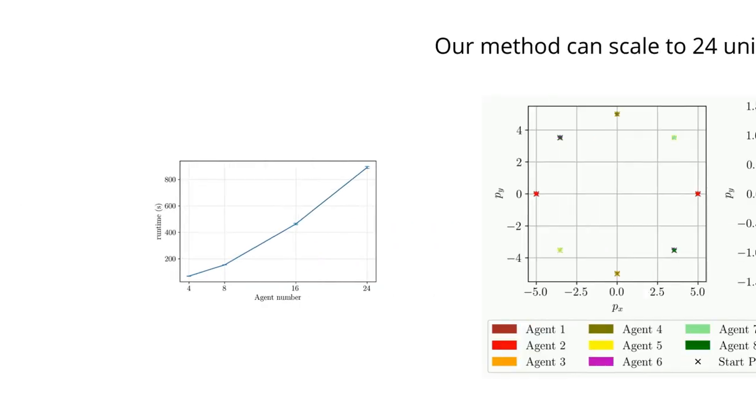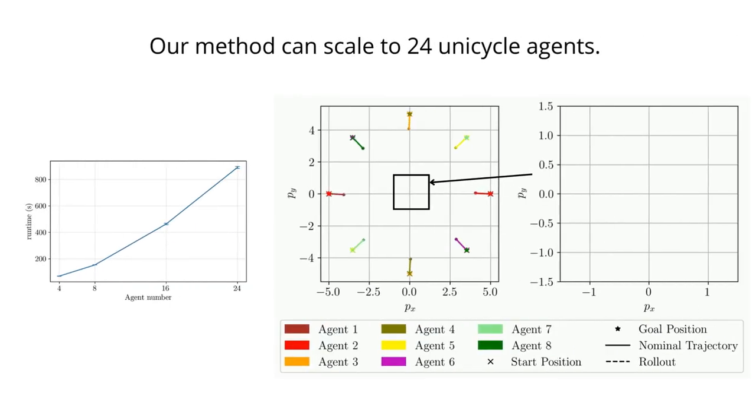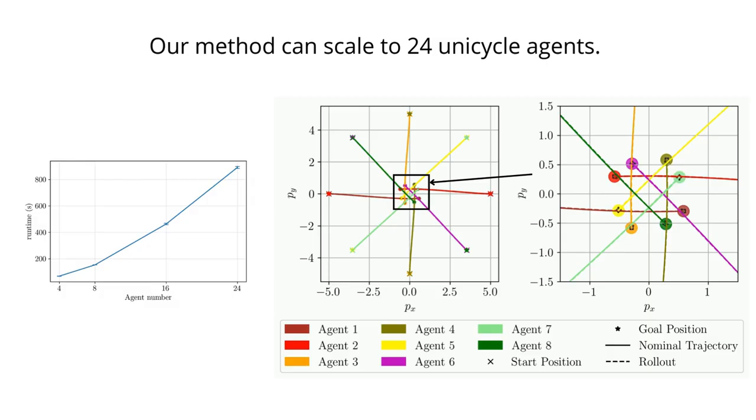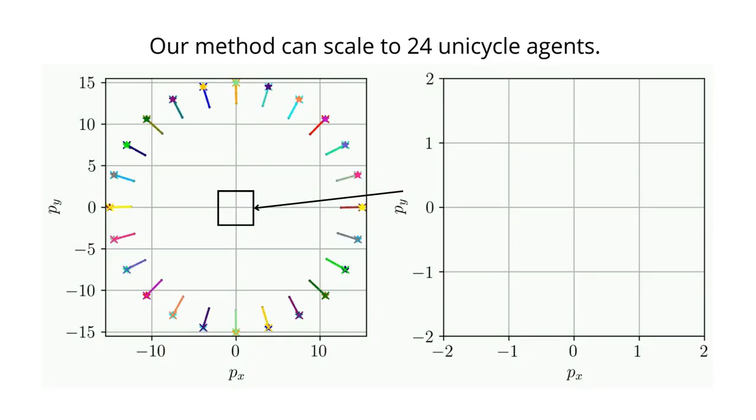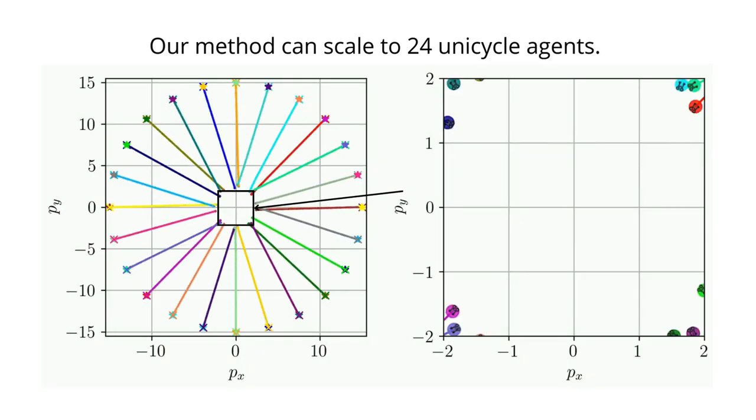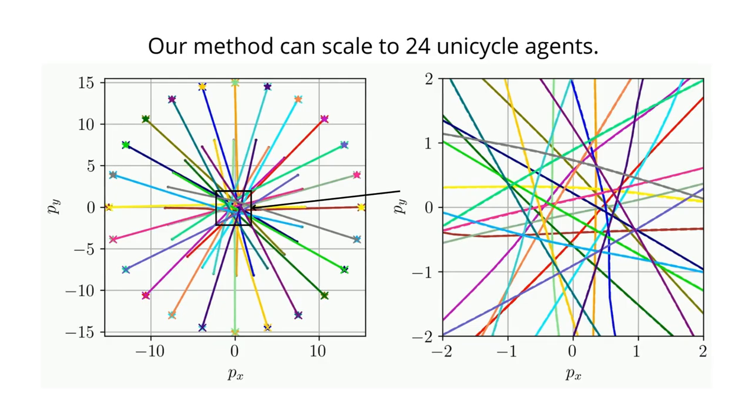In the scaling experiment, we show that our method can scale to 24 agents, where collision avoidance constraints are robustly satisfied. We visualize the 8-agent case and show at the intersection, every agent stays in their reachable sets. Here is the visualization of the 24-agent case, with similar settings as the 8-agent case.